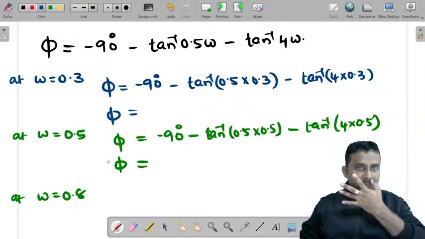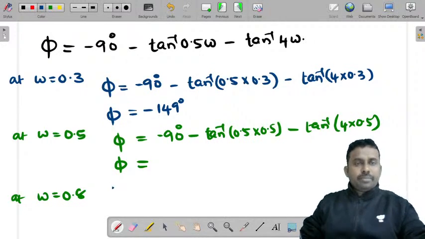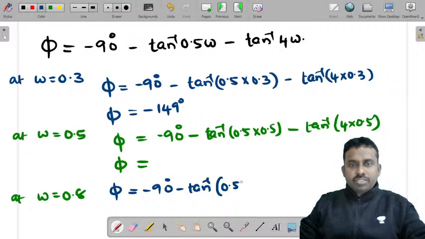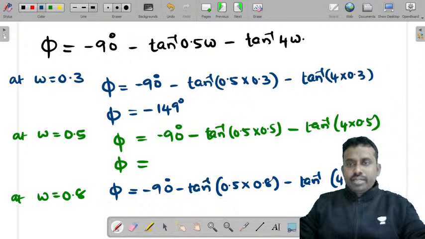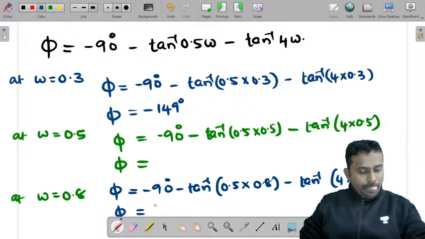Yes, 148.5. Can I write it as minus 149 degrees? That's it, very good. Minus 90 minus tan inverse (0.5 into omega), omega is 0.8, minus tan inverse (4 into 0.8). Tell me what is the phi value here.